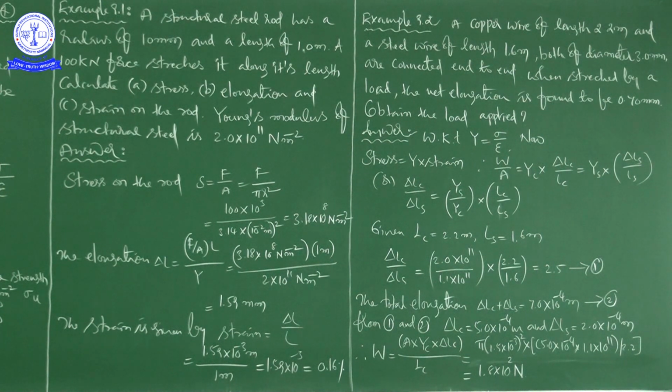So we can write stress is equal to strain into Young's modulus.